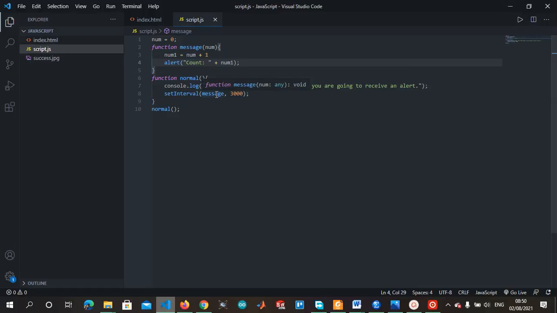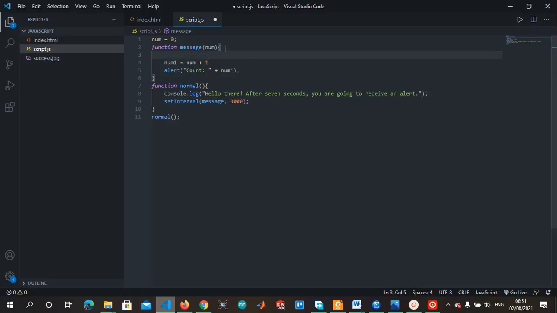So set interval message, let's set it to, let's say 2 seconds. Okay, so after every 2 seconds it's going to display this num1, count num1. That means we are trying to make it so we'll be counting from 1 till infinity. So we are going to stop it along the line. Let's say 3 seconds. Let's save that.